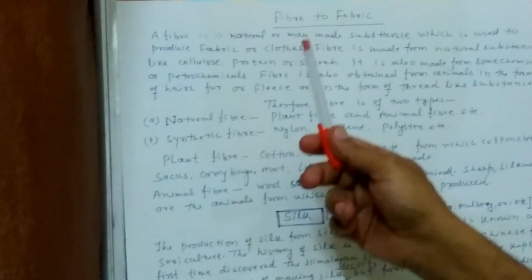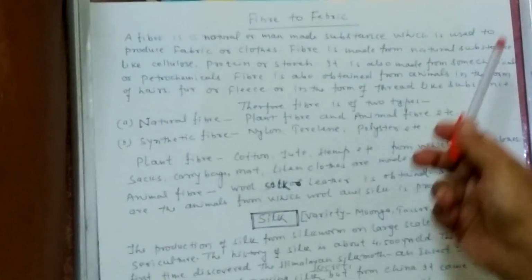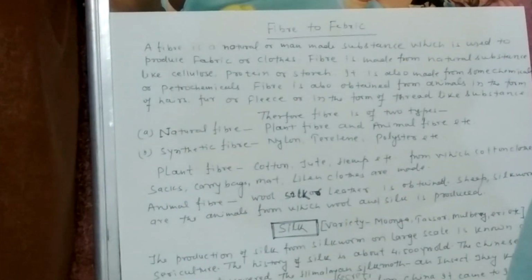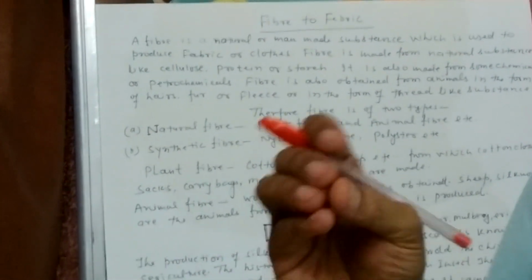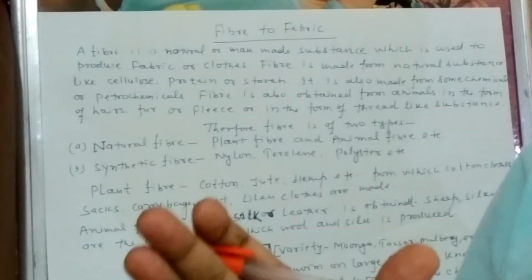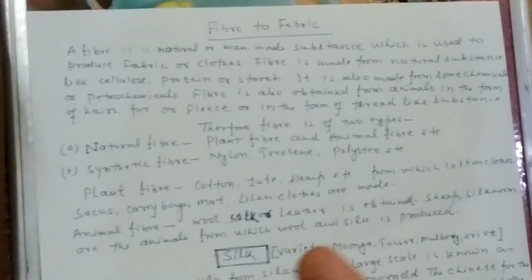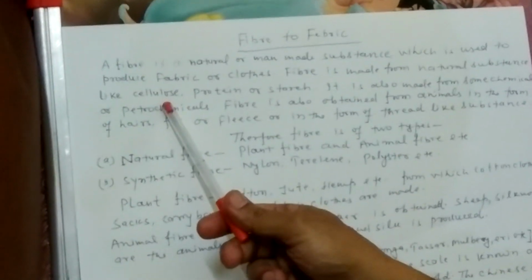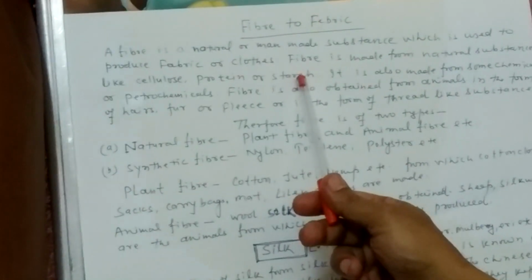So fiber is a natural or man-made substance which is used to produce fabric or clothes. It may be a natural substance or a synthetic substance. Synthetic substance produces synthetic fiber, and natural substance produces natural fiber like wool, cotton or silk. Fiber is made from natural substances like cellulose, protein and starch.